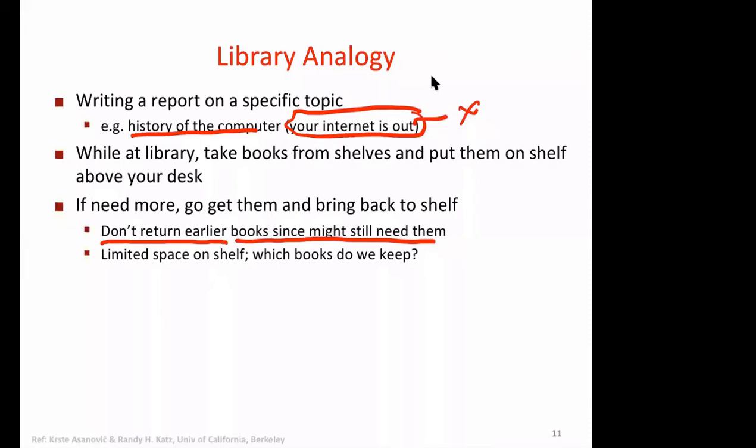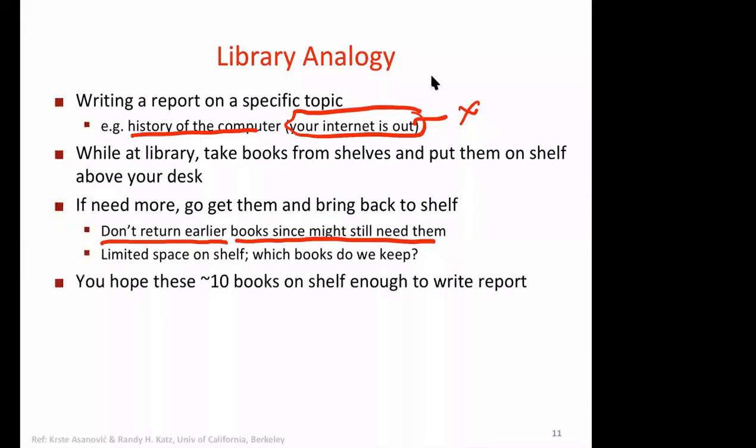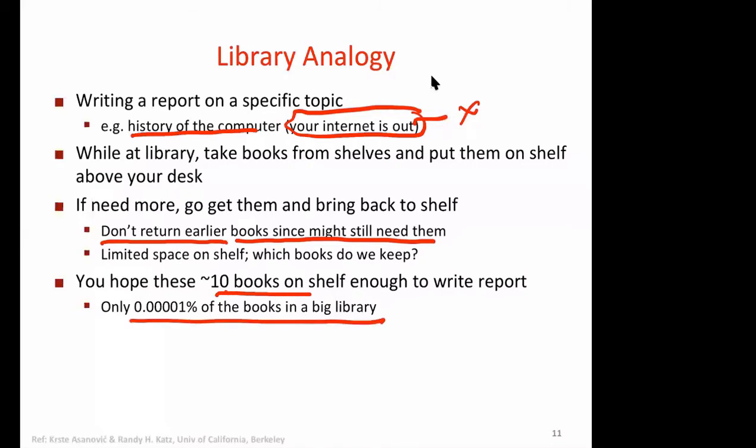So you can see that although the number of books you have, say approximately 10, is a very tiny fraction of all that is in the library, say 0.00001% of the books, yet your job is done at maximum speed, because you have brought them locally and you are using them.